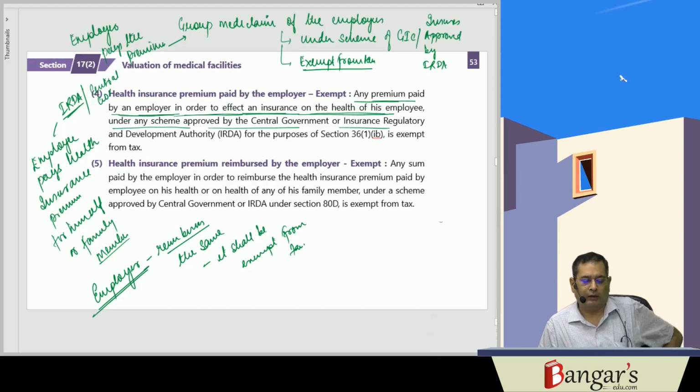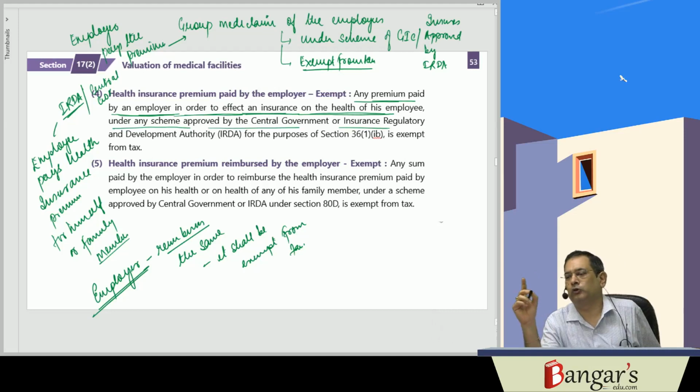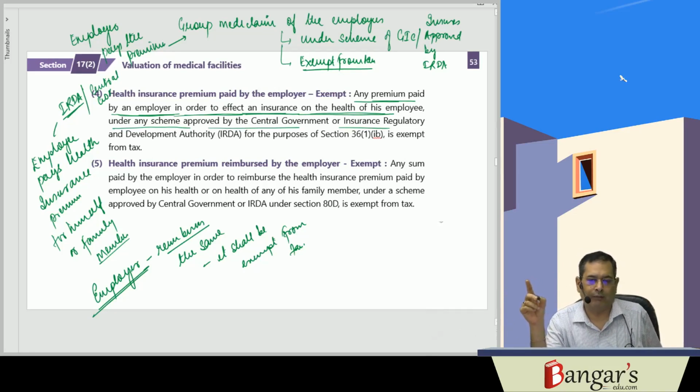So any sum which is paid by the employer in order to reimburse the health insurance premium paid by the employee, on his own health or the health of any of his family members, where the scheme has been approved by the central government or the Insurance Regulatory Development Authority, then that health insurance premium so reimbursed is also what? Exempt from tax. That is also exempt from tax.